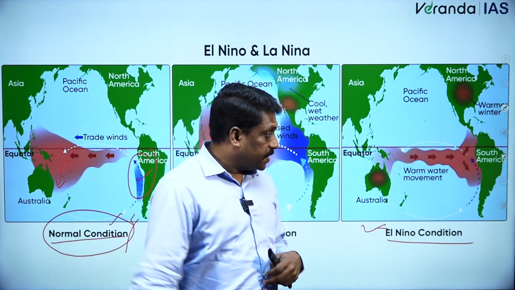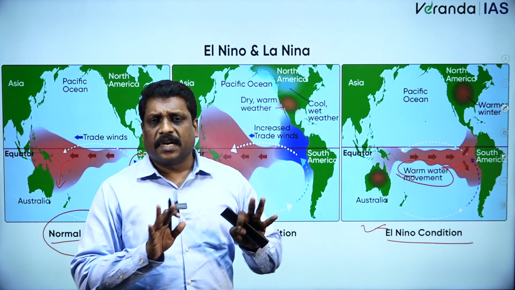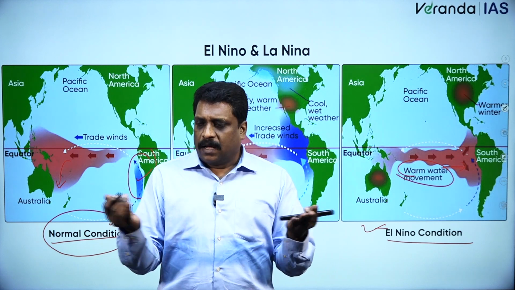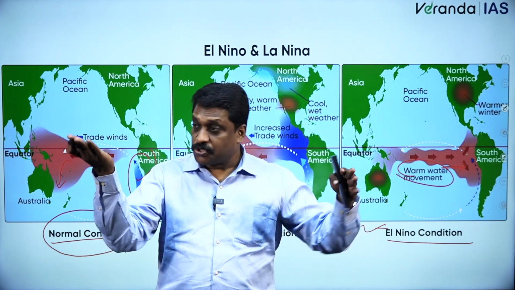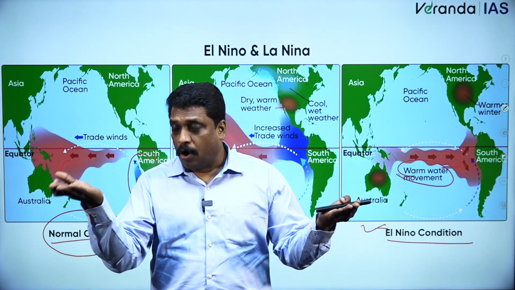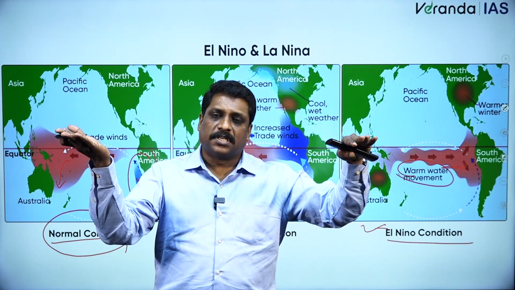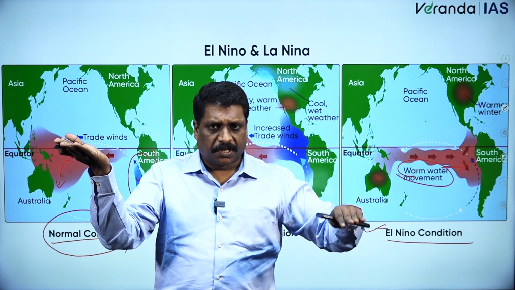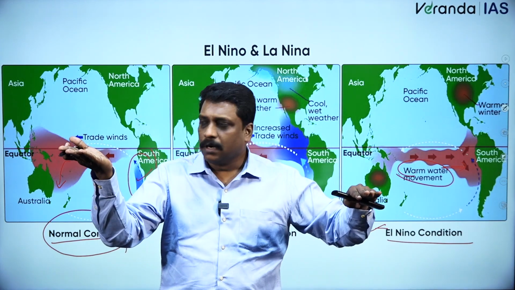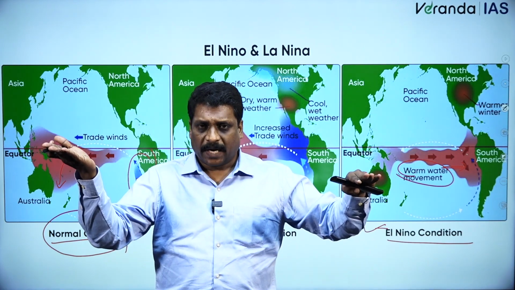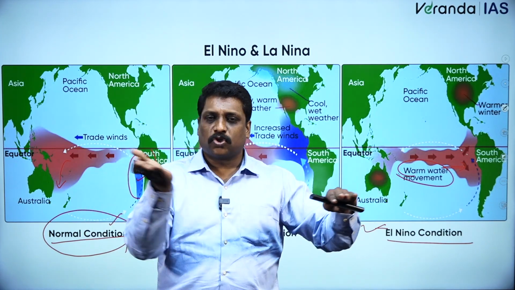When I talk about why exactly this warm water is moving towards the Peruvian coast, we have an explanation for it. Across the Pacific Ocean, on one side I have the Australian coast, and on the other side the Peruvian coast. On the Australian side I have warm waters, which are less dense and rise slightly. On the Peruvian side I have cold waters, more dense, which sink slightly. When I say the rise and sinking of the water, I'm super exaggerating it, correct? But still, there is a gradient difference, a few centimeters across the Pacific Ocean.